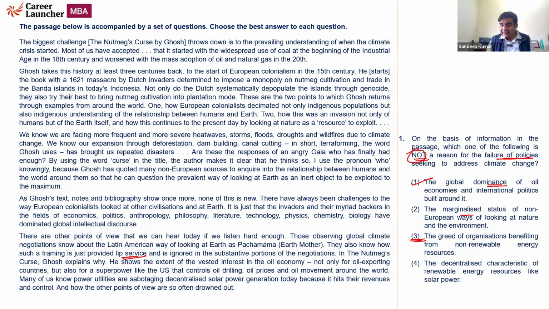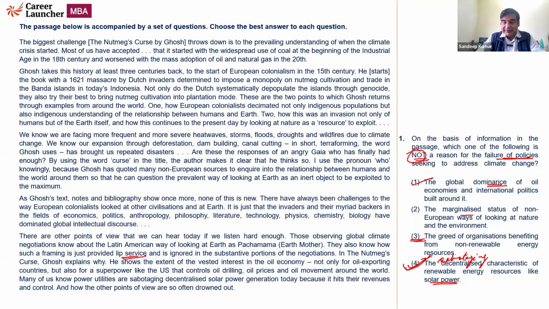Okay, the fourth one, the decentralized characteristic of renewable energy sources like solar power. This is not a reason. Primarily it is the sabotaging of the decentralized characteristic of renewable power sources that is the reason behind the failure. That is one of the reasons for the failure of policies. Not the decentralized characteristic of the renewable power sources itself. So the fourth one would be the correct answer.